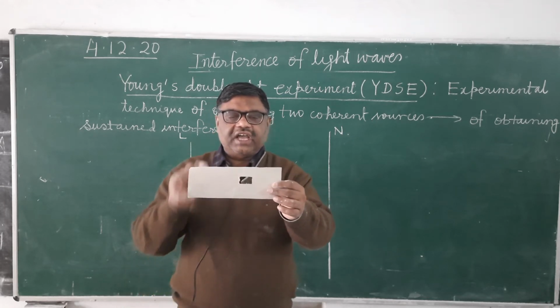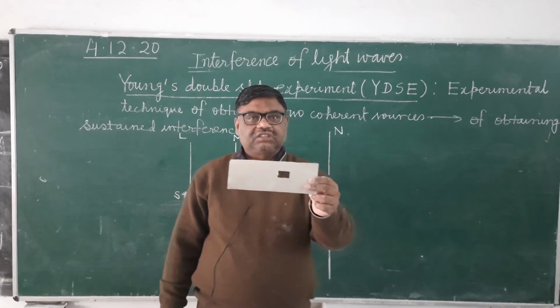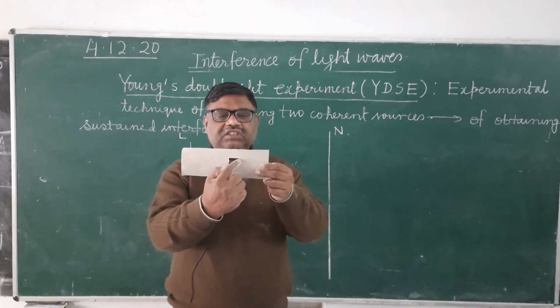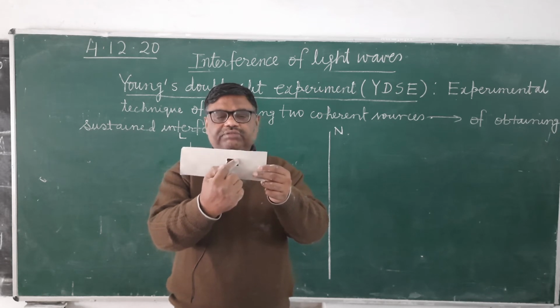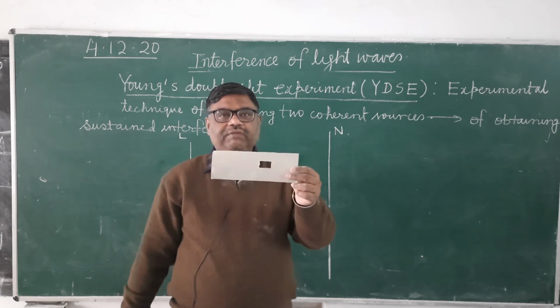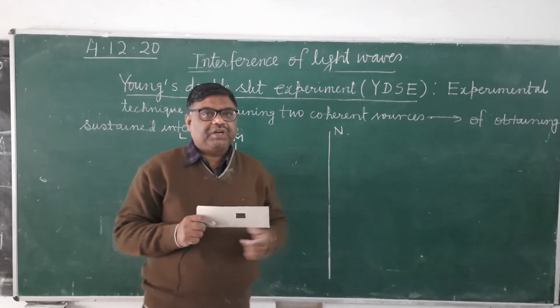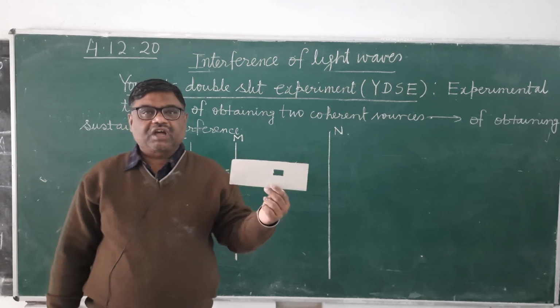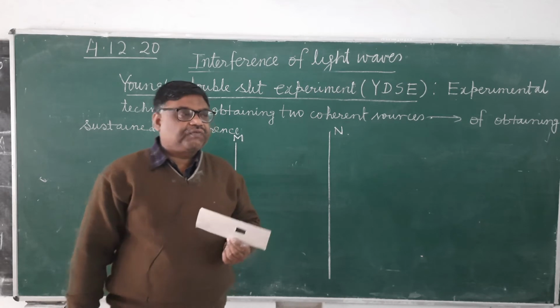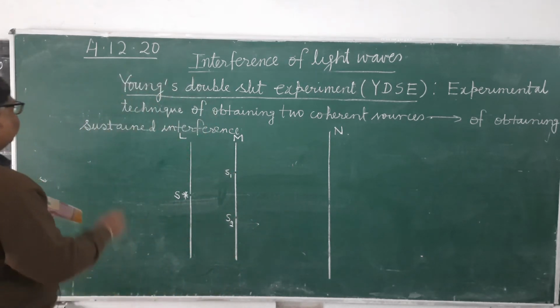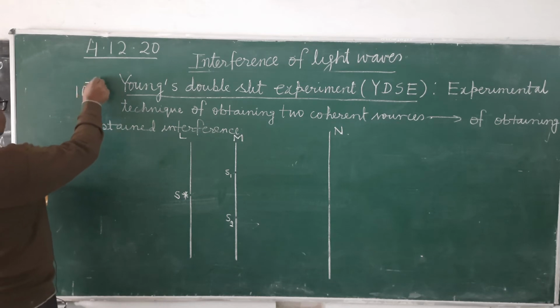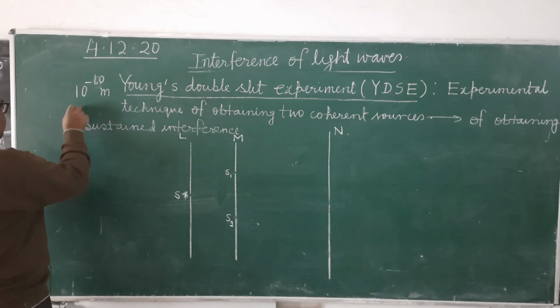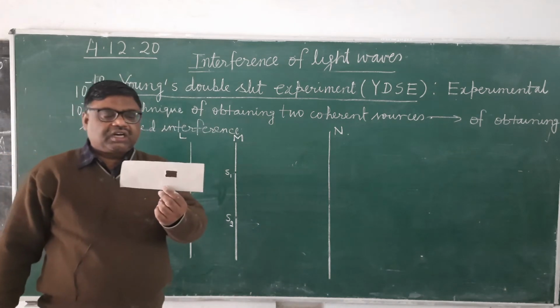If you make it narrow, narrow means of the order of its width. Here the width is nearly 1.5 centimeter. But for this experimental setup, the width of this slit should be of the order of angstrom or micron. It should be of the order of 10 to the power minus 9 meter, 10 to the power minus 10 meter, or 10 to the power minus 6 meter. So this is the rectangular slit.